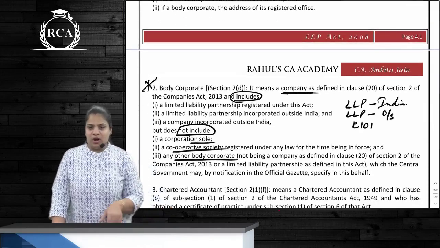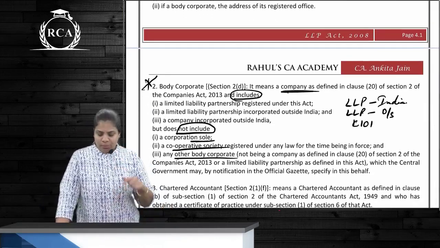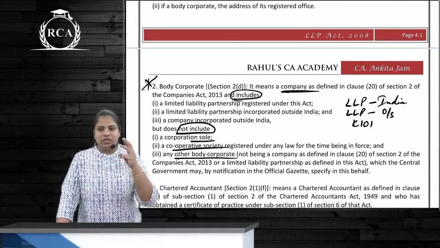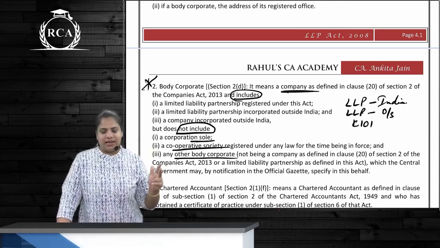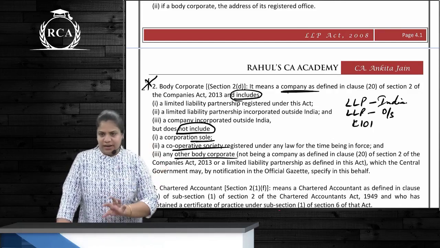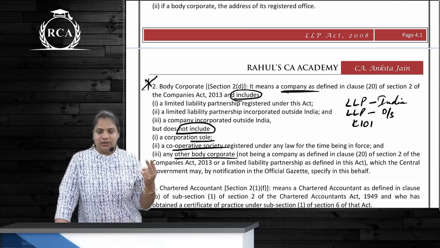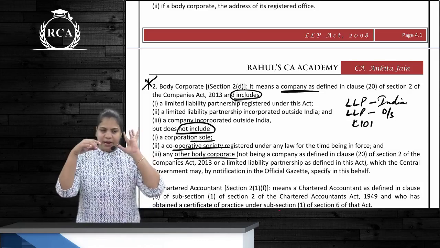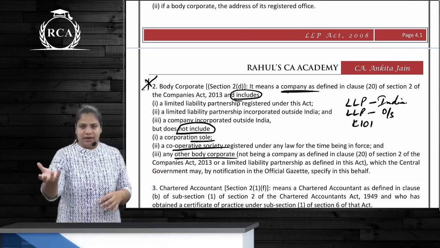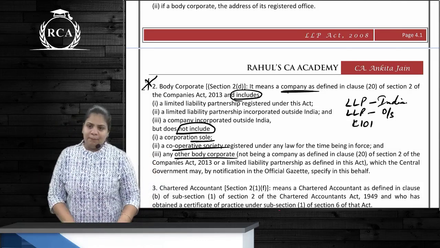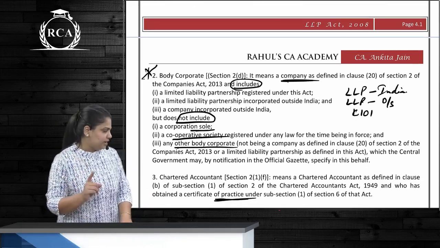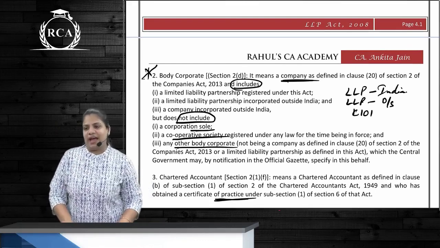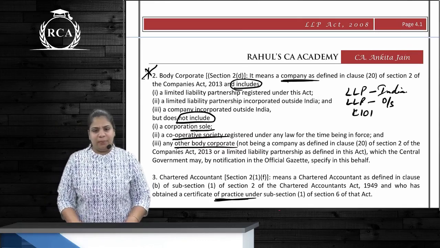Body corporate means what? As per LLP Act, it means it is a company. एक तो 3 part में definition divided है. First is means, next is includes, next is does not include. So body corporate means company incorporated in India under Companies Act. Next, includes 3. What are they? LLP incorporated in India, LLP incorporated outside India, and any company incorporated outside India. But does not include these 3. They are corporation sole, cooperative society, and any other body corporate as may be prescribed.